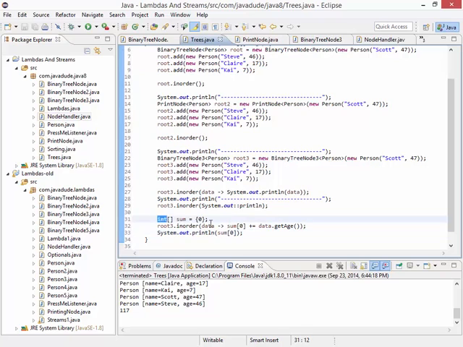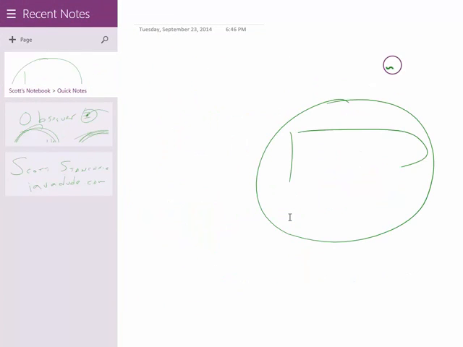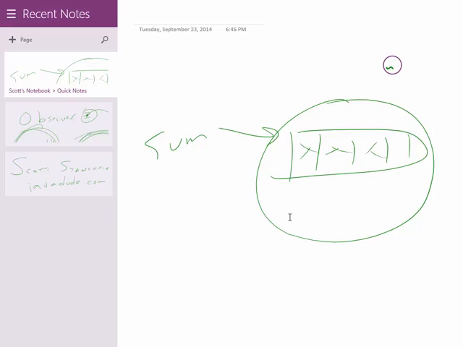Now, if sum is final, why can't I change sum sub 0? I just can't change the reference itself. Sum is a pointer to an array. So if we have, here's my array over here with the data in it, sum is just pointing to that array. So I can't make it point to another array, but I can follow it and change the contents if I want to.